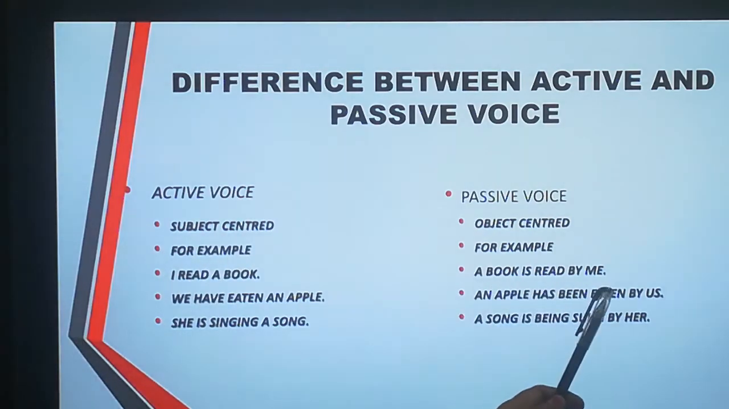A book is read by me. An apple has been eaten by us. A song is being sung by her. In these sentences, object is centered, and that is why we call these sentences passive voice.